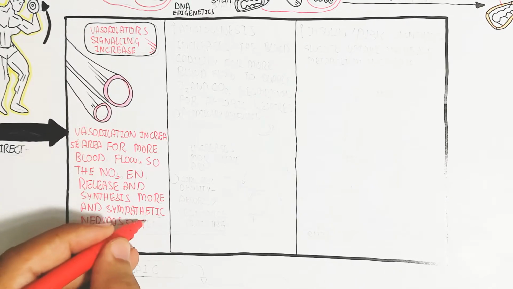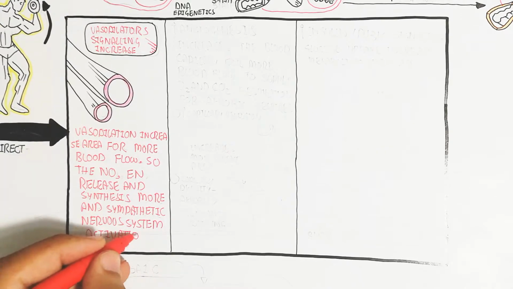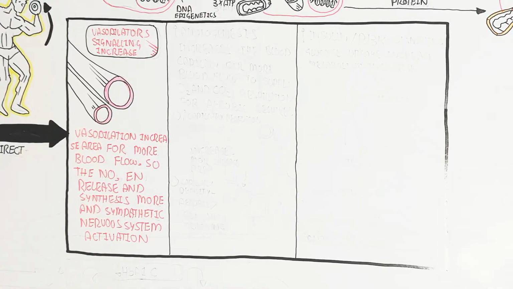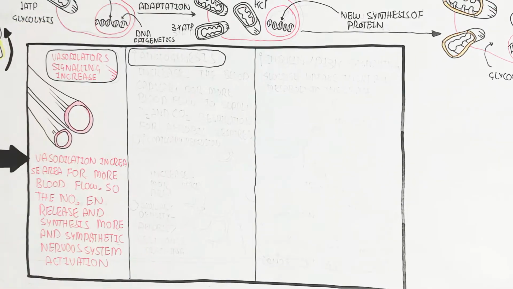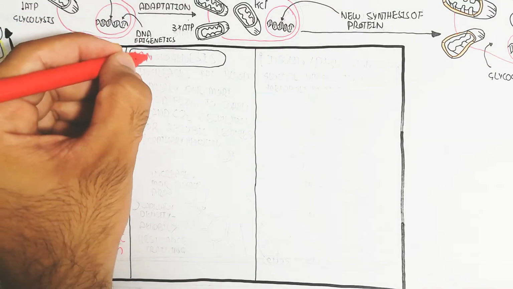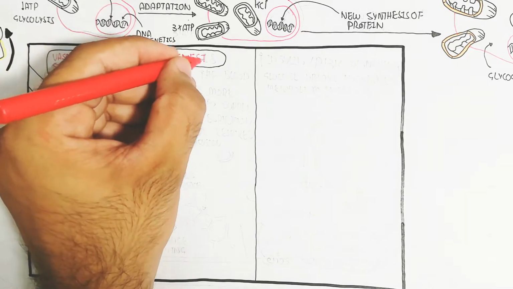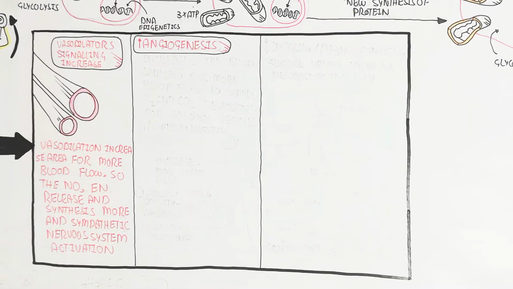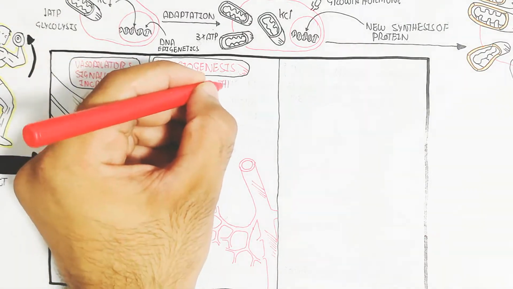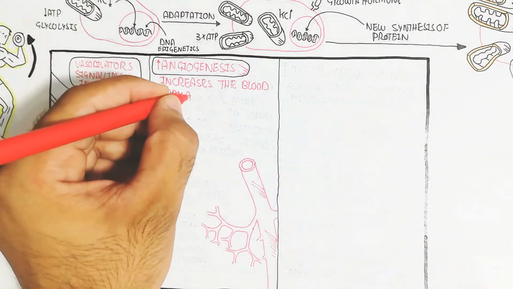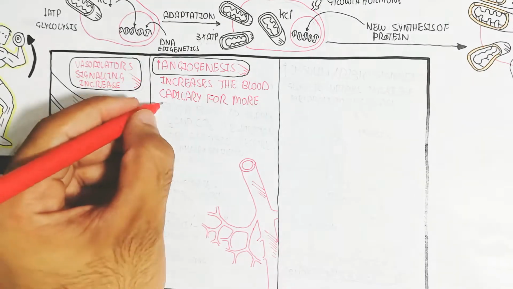The next is angiogenesis formation. Angiogenesis means the number of blood vessels, the capillaries, increases. It is due to the increase of blood capillaries for more blood flow to supply oxygen and absorb carbon dioxide. Perfusion increase will lead to exhalation.